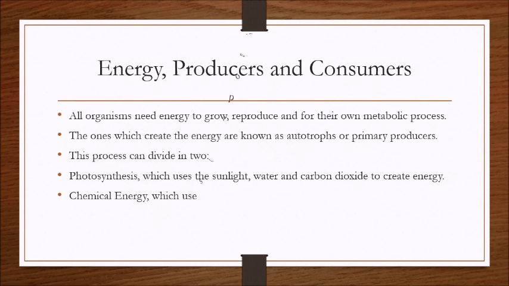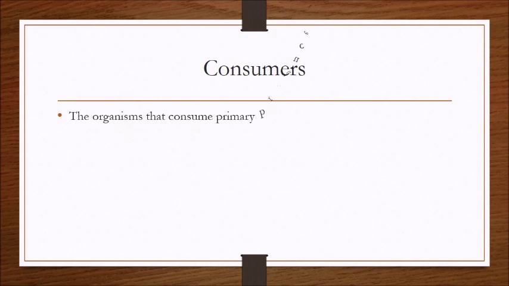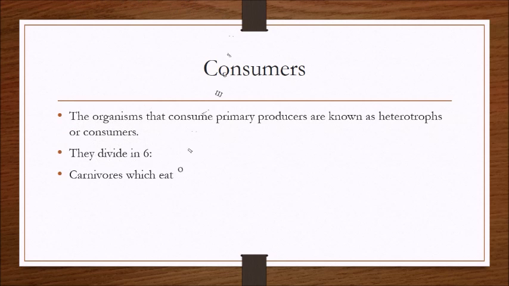Energy producers and consumers. All organisms need energy to grow, reproduce, and for their own metabolic processes. The ones which create the energy are known as autotrophs or primary producers. This process can be divided into photosynthesis, which uses sunlight, water, and carbon dioxide to create energy, or chemosynthesis, which uses carbon dioxide, hydrogen sulfide, and oxygen to create energy.